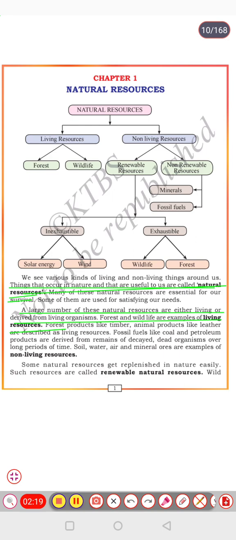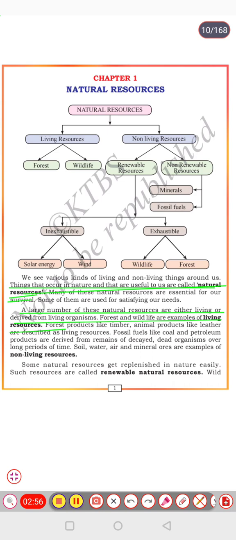Some resources are derived from non living things, such as fossil fuels like coal and petroleum products, which are derived from remains of decayed dead organisms over a long period of time. And soil, water, air, and minerals are examples for non living resources. Then, what is the definition for non living resources? The resources which are derived from dead organisms or which are non living things are called non living resources.